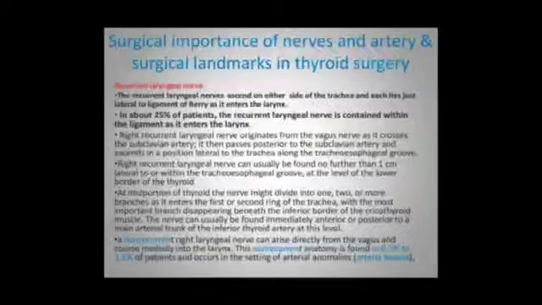What is the surgical importance of nerves and arteries, and what are the landmarks in thyroid surgery? The recurrent laryngeal nerves ascend on either side of the trachea. Each lies just lateral to the ligament of Berry as it enters the larynx. In about 25%, the recurrent laryngeal nerve is contained within the ligament as it enters the larynx. The right recurrent laryngeal nerve originates from the vagus nerve as it crosses the subclavian artery. It then passes posterior to the subclavian artery and ascends in a position lateral to the trachea along the tracheoesophageal groove. The right recurrent laryngeal nerve can usually be found within 1 centimeter lateral to that, or within the tracheoesophageal groove, at the level of the lower border of the thyroid.